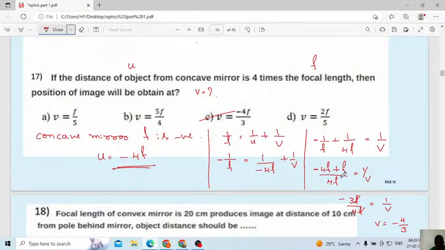Oh, here LCM is f square, no. F into f square. Then one f will get cancelled. Remaining one more f will be there. Minus 4 by 3, minus 4f divided by 3. That is the correct answer.